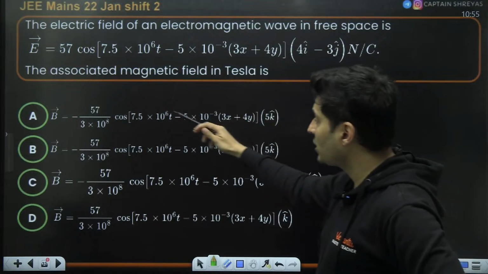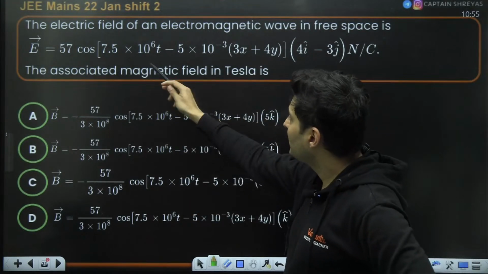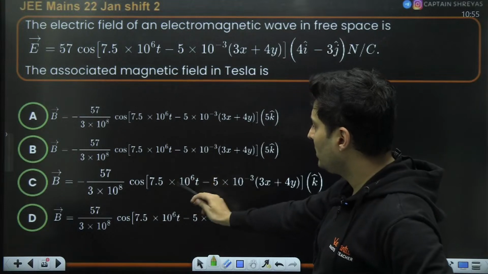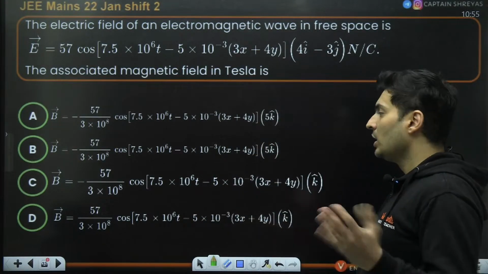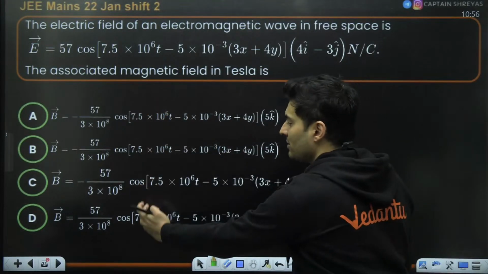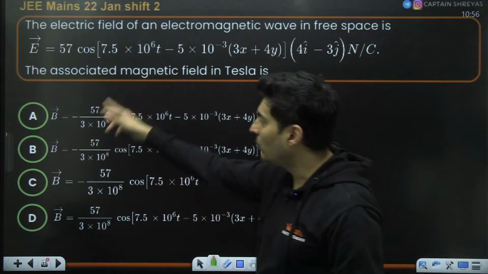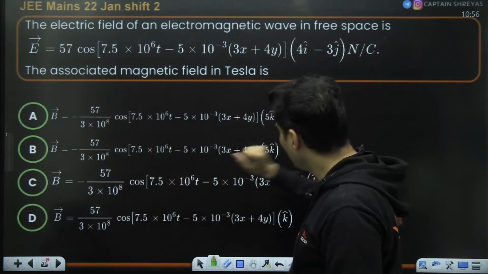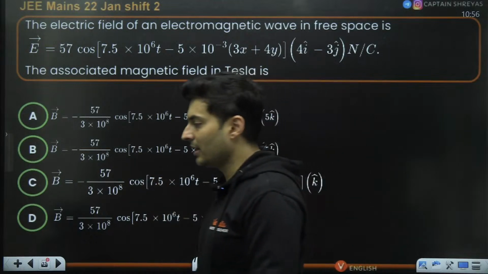Okay, it's a cos function, so everything should be cos, perfect. All the other factors should be the same: 7.5, 7.5, 7.5, yes. 5 into 10 to the power minus 3, yes. So basically, they have played with us because all the terms inside the cos are the same. The only thing which is different is the outside term, which is the amplitude, and the direction part, which is k cap, or is it minus k cap.